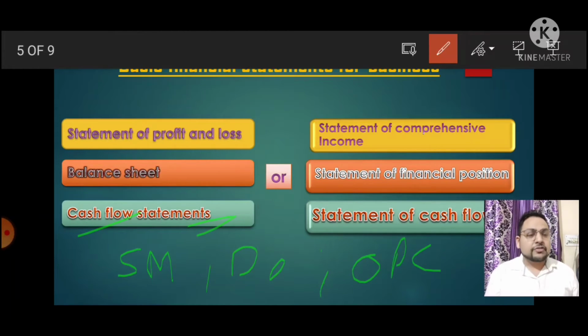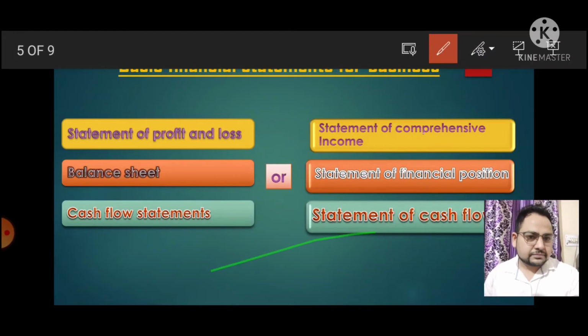Right? This is a very important point for UGC NET purposes. For example, if in the exam we get the question, which of the following does not need to make a cash flow statement in financial statements, the answer will be either small companies or dormant companies or one person companies. Got it? Okay, let's come to the next point.